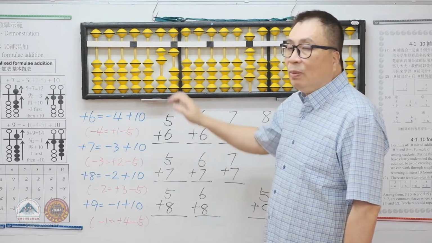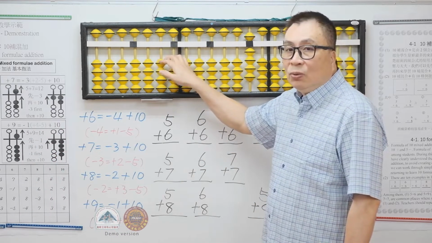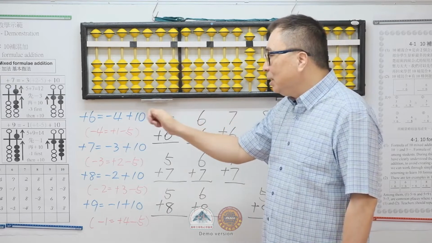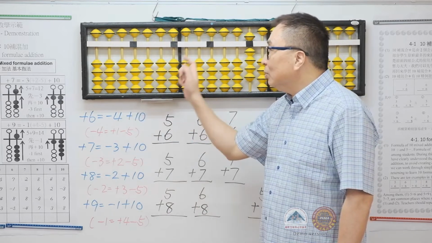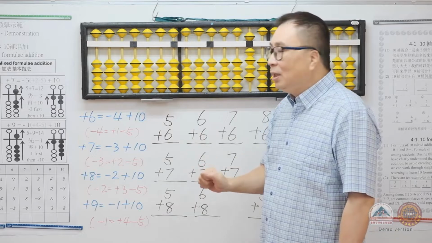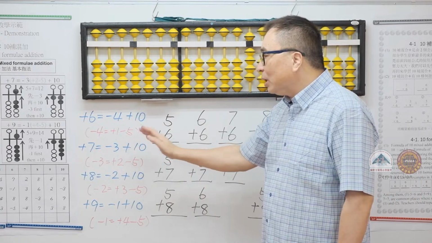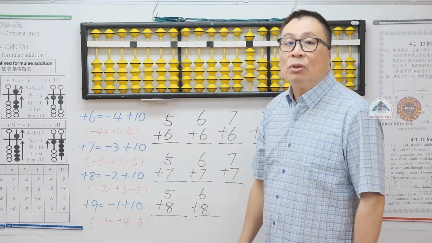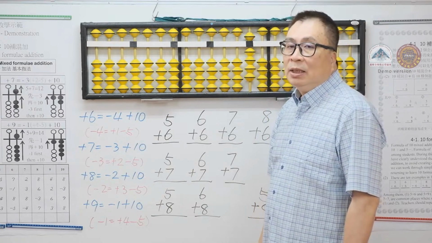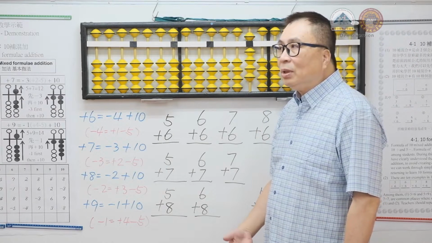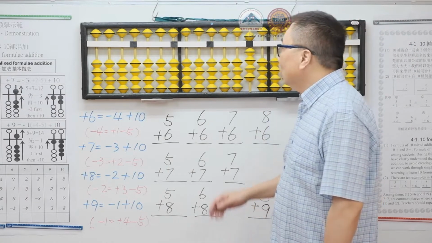We must mention to students that if we can directly minus 4, it means we are using the tens complement addition formula. If we need to use the 5 complement subtraction, it means that we are using the 10 formula mixed addition formula. There's another simpler way to teach this.